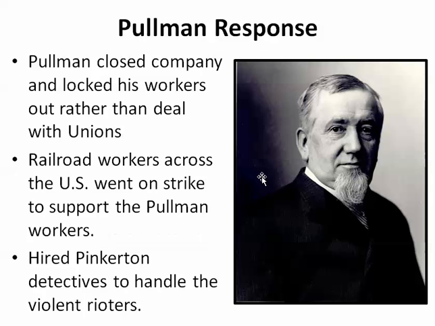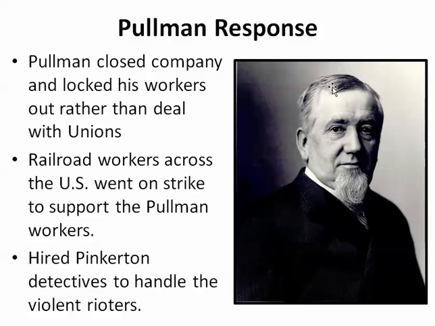And in response, George Pullman, instead of negotiating with Eugene Debs and these American Railway Union workers and his own workers, he closes up Pullman Company and locks his doors and locks his workers out rather than dealing with them. So he's being stubborn and hard-headed. And these railroad workers across the United States, they come and they go on strike from their jobs to also support the Pullman workers. And then other businesses have strikers strike. So this is this industrial unrest that this causes.